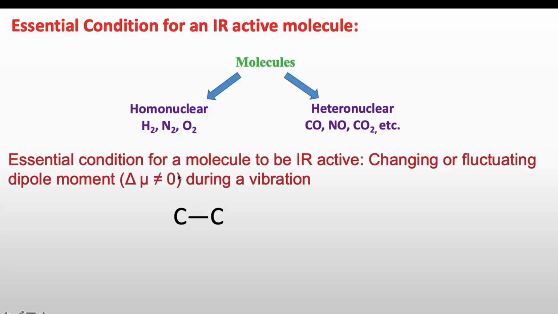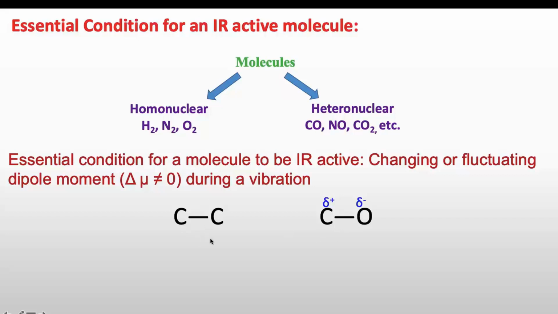The essential condition for a molecule to be IR active is a changing or fluctuating dipole moment during a vibration. So if the bond is between carbon and carbon, there is no change in the dipole moment during the vibration. But if the bond is between carbon and oxygen, those have different electronegativity, which creates a dipole. So that will have a change or fluctuation in dipole moment during the vibration.